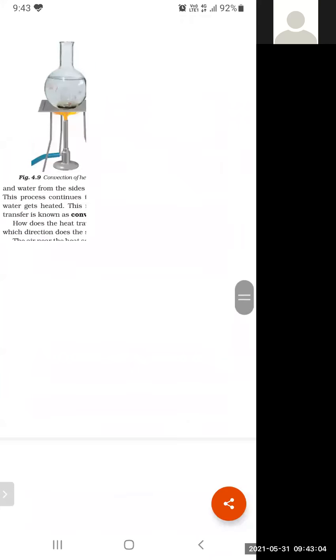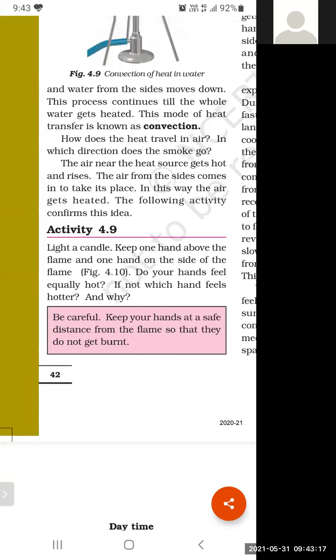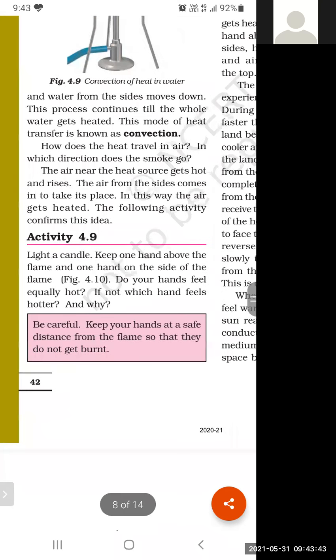What is activity 4.9? Activity 4.9 is also based on the method of convection. We performed it in the case of water. Now we will perform it in the case of air. Light a candle, keep one hand above the flame and one hand on the side of the flame. Do your hands feel equally hot? If not, which hand feels hotter and why? There is a precaution: be careful. Keep your hands at a safe distance from the flame so that they do not get burnt. So this is the activity.